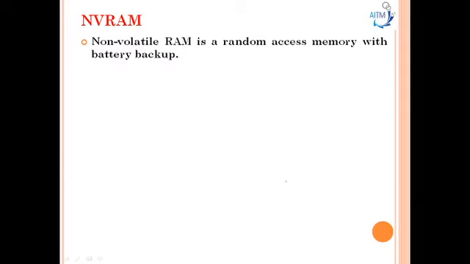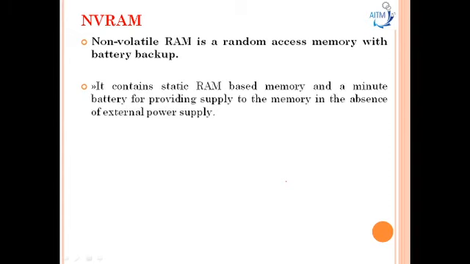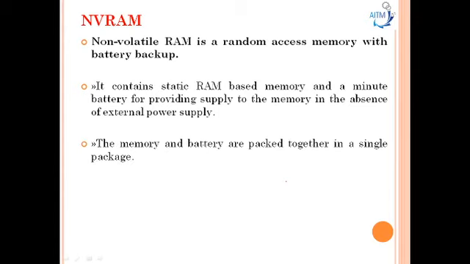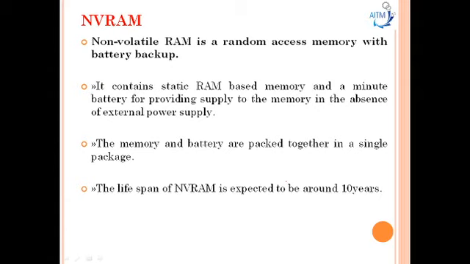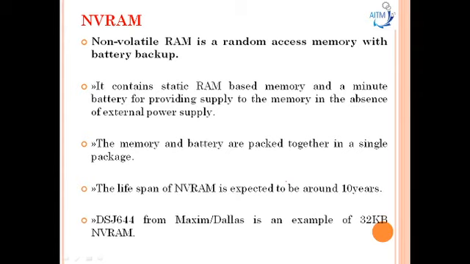So this non-volatile RAM is a random access memory with a battery backup here, and it contains static RAM based memory and a minute battery for providing supply to the memory in the absence of external power supply here. The memory and the battery are packed together in a single package, and the lifespan of NVRAM is expected to be 10 years here. So for example, DS1644 non-volatile RAM from Maxim Dallas is an example of 32 KB NVRAM here.